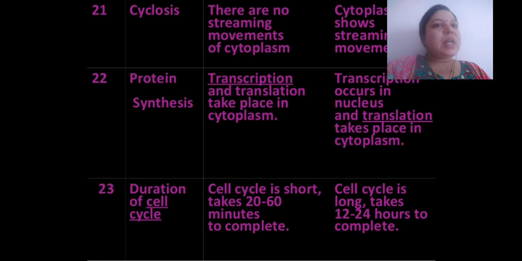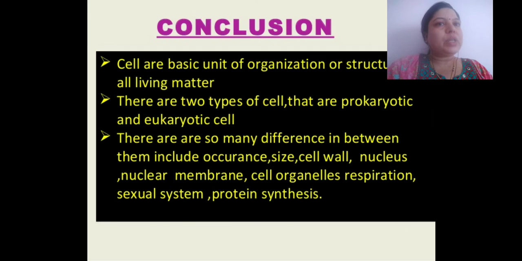Protein synthesis: in prokaryotes, the transcription and translation both processes take place inside cytoplasm. In case of eukaryotic cell, transcription occurs inside the nucleus and translation takes place inside the cytoplasm. Duration of cell cycle is very short in prokaryotics, that is 20 to 60 minutes to complete, whereas the cell cycle is long and takes about 12 to 24 hours for completion in eukaryotic cells.